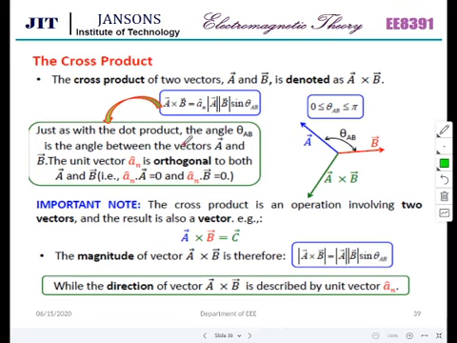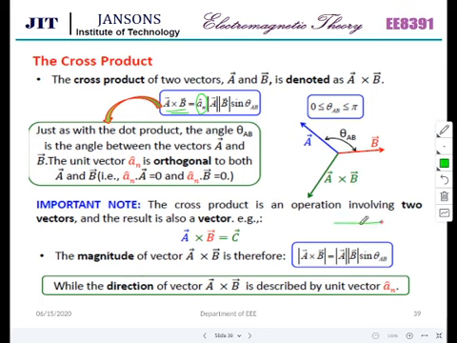The cross product of two vectors A and B is denoted as A cross B. A cross B is equal to AB sin theta AB times a direction component, A N, which means the direction of A cross B is another vector. The direction of this is normal to the plane of A and B. If this is A and this is B, and I have a plane here, then this will be coming out of the plane.